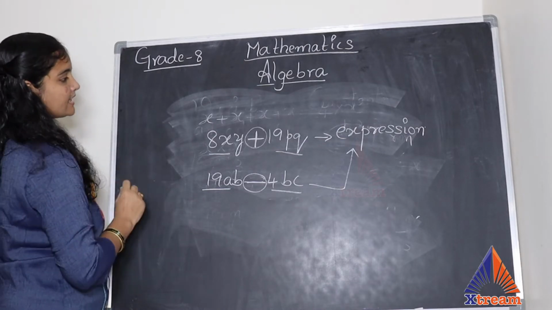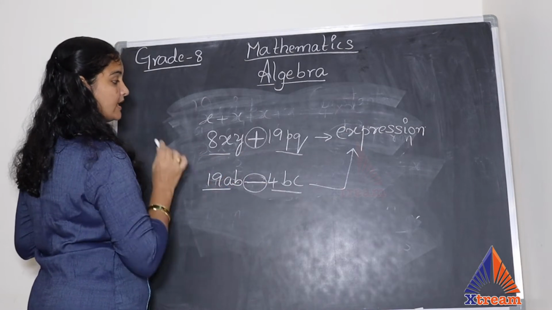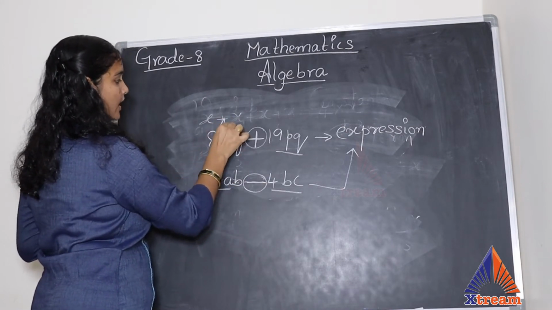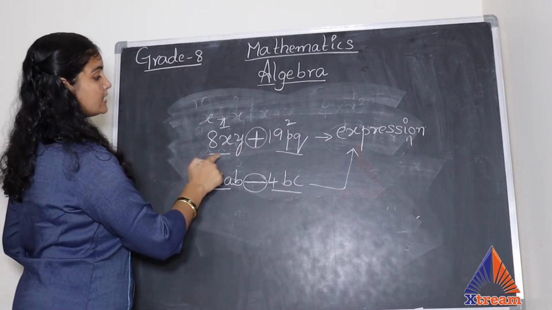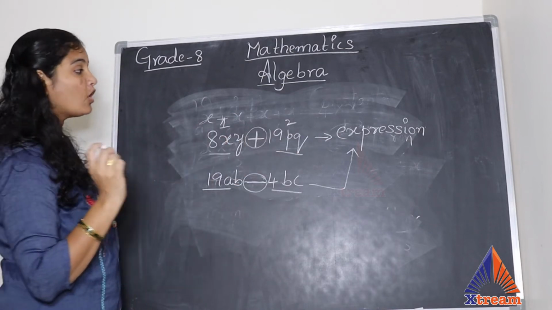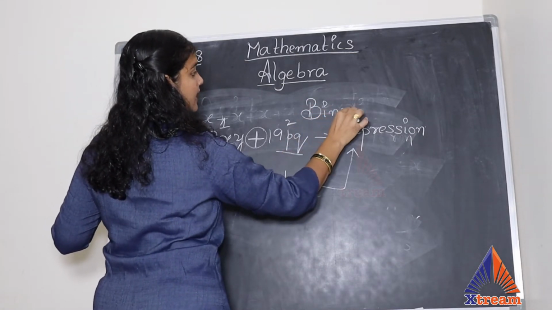Now observe this carefully. I call this an expression, and in this expression how many terms do I have? I have one term and a second term. I have two terms. So I call this expression a binomial.